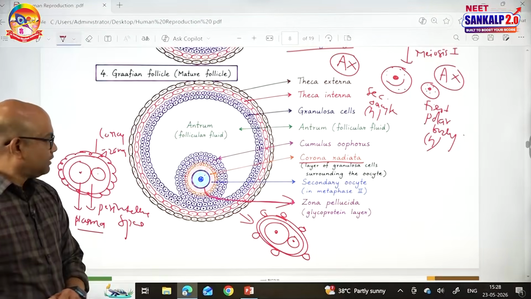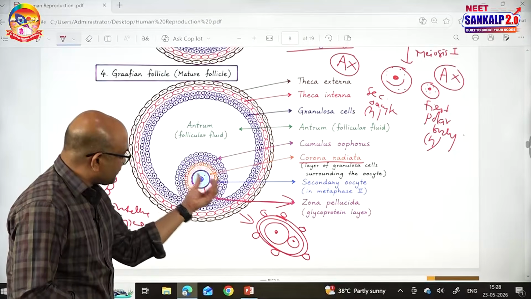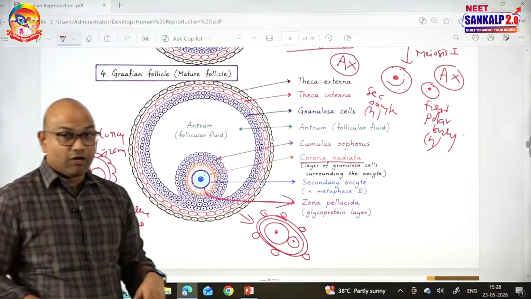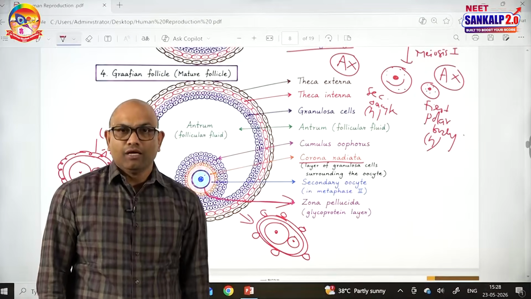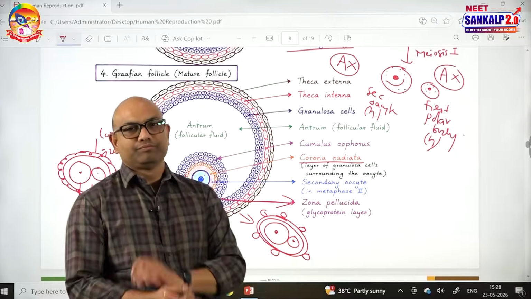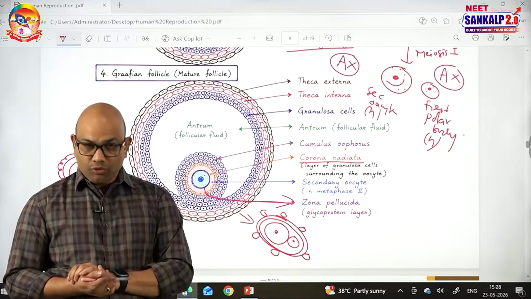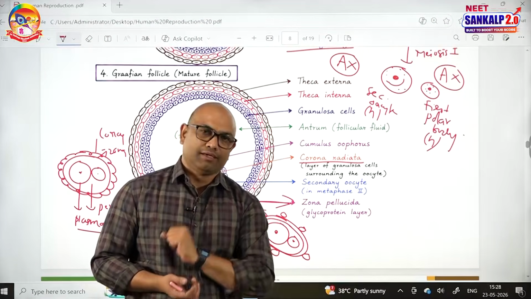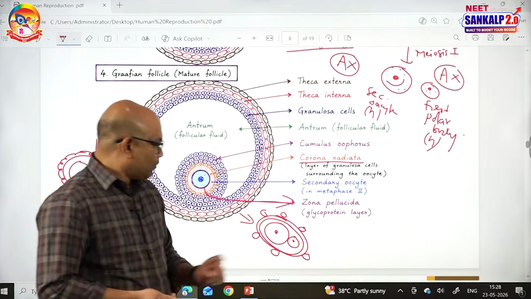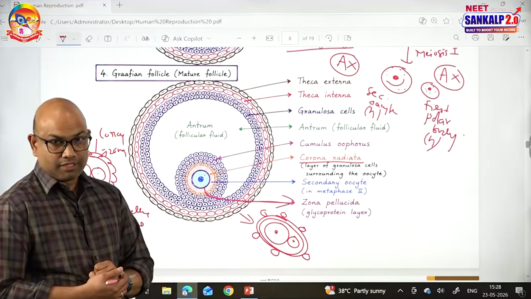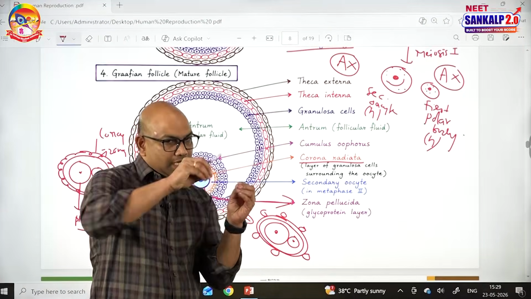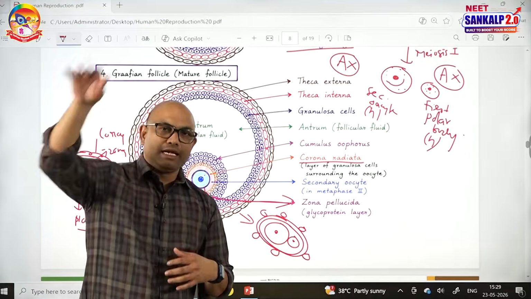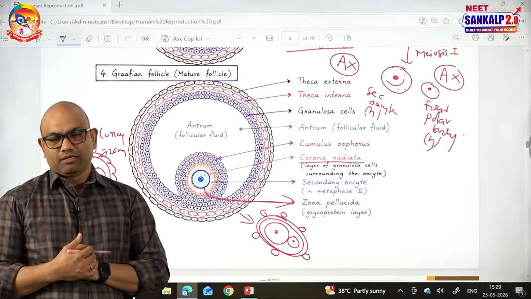After ovulation, once the secondary oocyte and some contents come out from the Graafian follicle, the remaining cells of the Graafian follicle develop into a temporary endocrine gland known as the corpus luteum, and it secretes hormones like progesterone, estrogen, inhibin, relaxin. Once the secondary oocyte is released from the ovary into the body cavity, the fimbriae will collect it, and from the fimbriae, through the infundibulum, it reaches the ampulla of the fallopian tube.